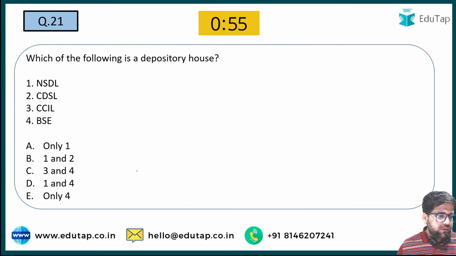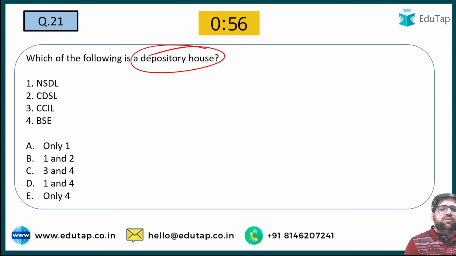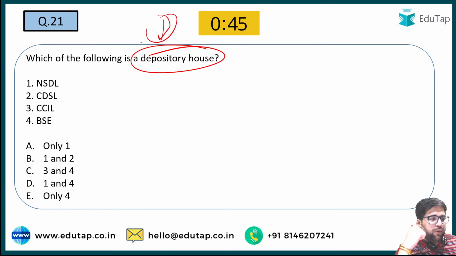Yes. Question number 21. Which of the following is a depository house? So there are again different institutions in the stock market. Which of the following is a depository house? A depository house is an institution which maintains all the different securities in electronic form.